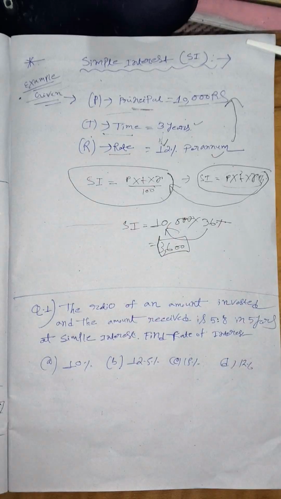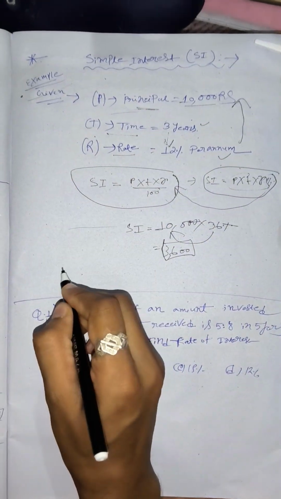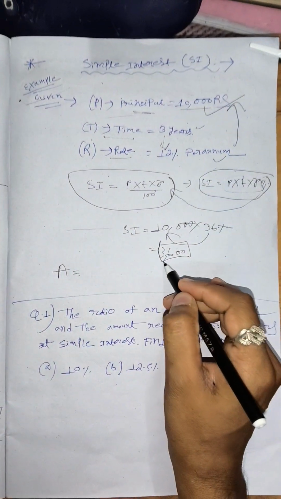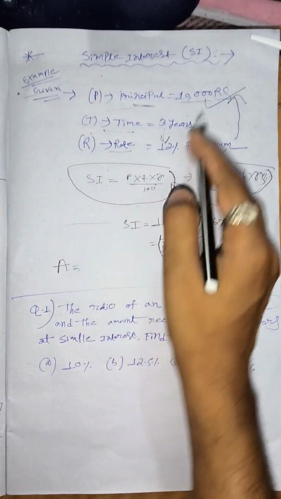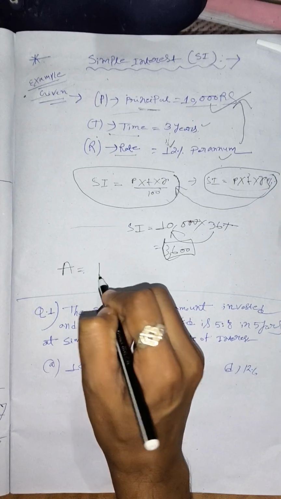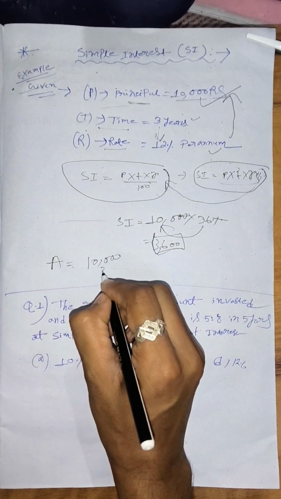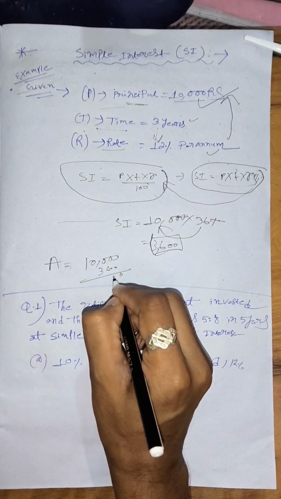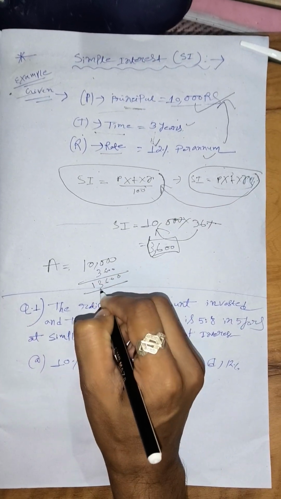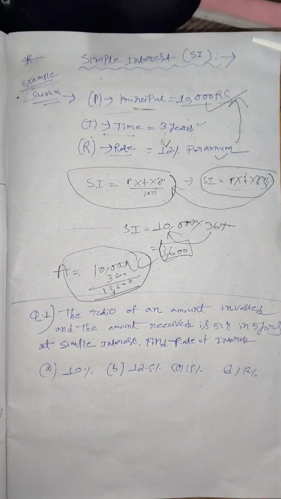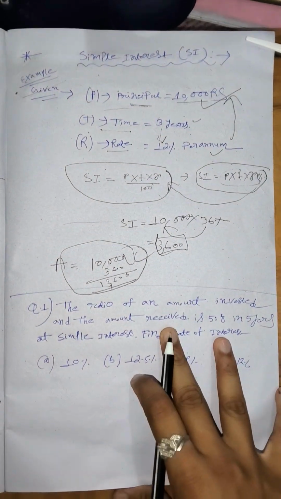And if the question asks what is the amount, then we can just add 3,600 with 10k. So our answer is 10,000 plus 3,600, which is 13,600. So this is the basic question for understanding.